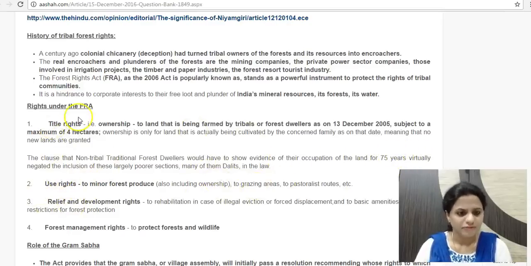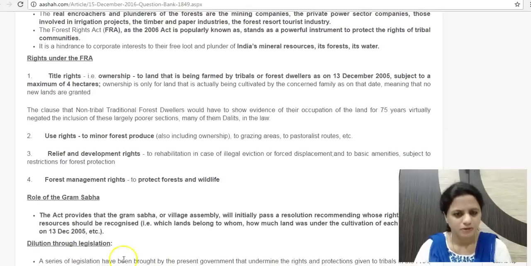Then the second right which the Forest Rights Act gives is use of minor forest produce. Apart from ownership, they can also use minor forest produce, for grazing, pastoral activities and other minor commodities like tendu leaves, etc., which they can collect. Then the third point is relief and development rights. If there is any eviction or forced displacement of these tribal forest dwellers, then they have to be rehabilitated. Finally, the fourth right is forest management, joint forest management. They have the responsibility to protect forests and wildlife too along with them. So that is also their management right.